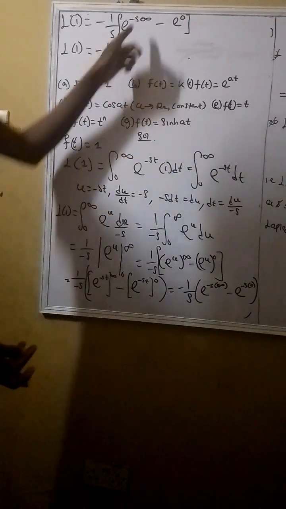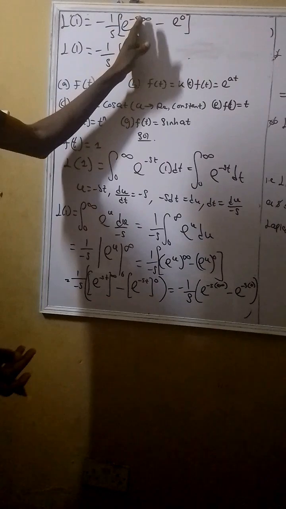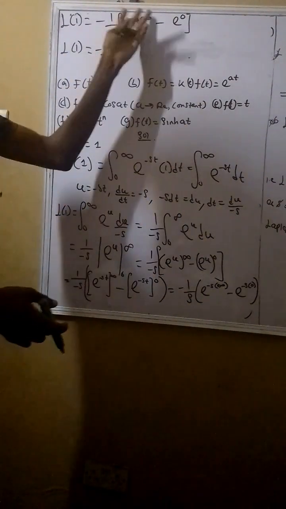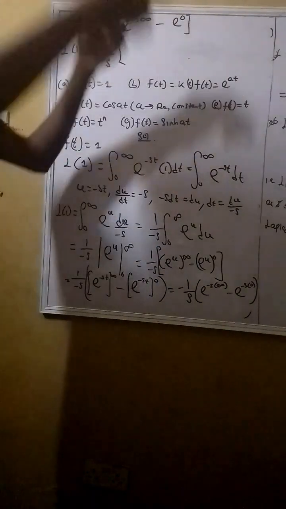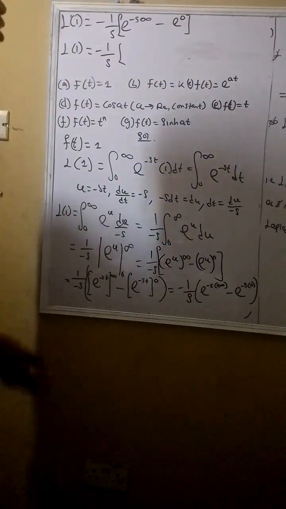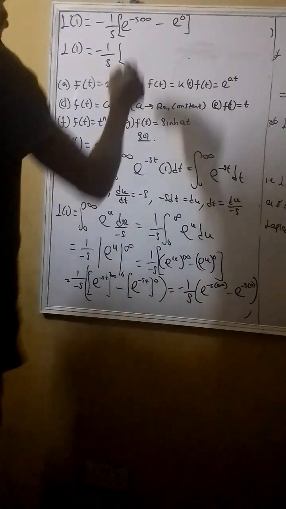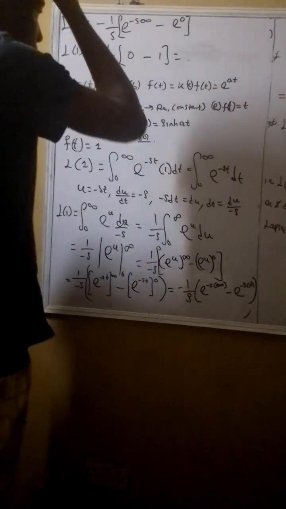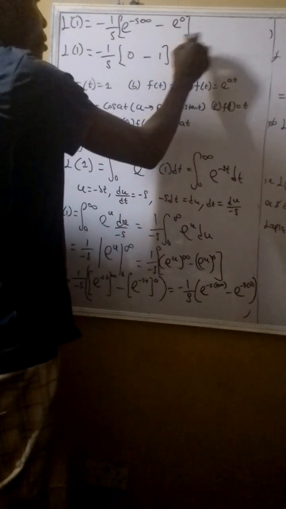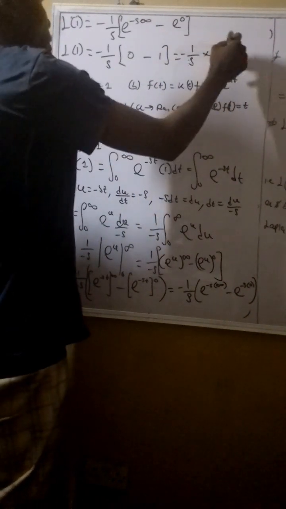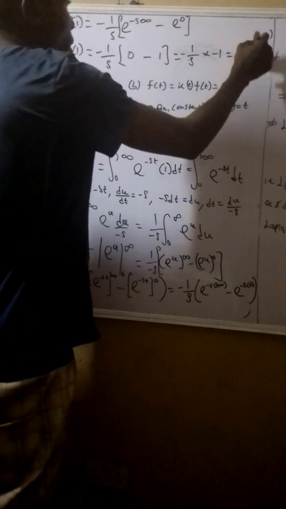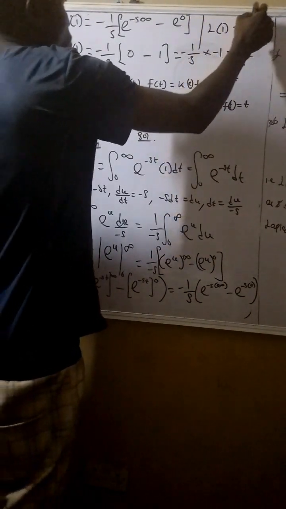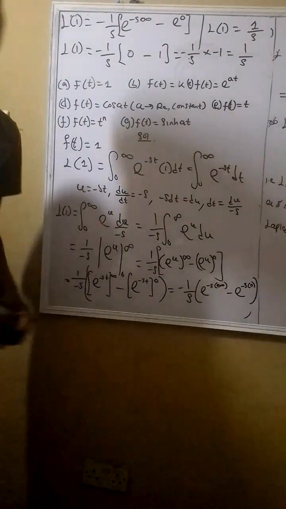So literally, since we can say this tends to infinity, and this is the normal real value, e raised to power negative of this particular variable will, irrespective of whatever they want to put there, surely give you 0. So from this point you have 0 minus 1, and that will be equals to 1 over negative s, then times negative 1, and that will be equals to 1 over s. So that means the Laplace transform of 1 will be equals to 1 over s.